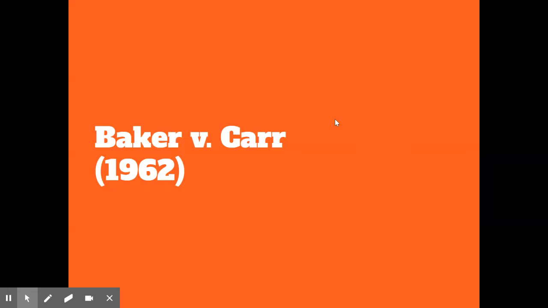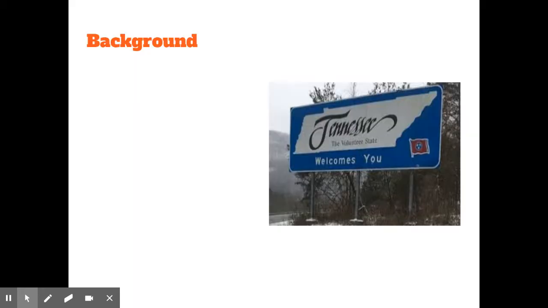The next mandatory Supreme Court case you need to know for the AP test is the first of the two related to gerrymandering. And this is the 1962 case of Charles Baker, who is a resident of Memphis, Tennessee, suing the state of Tennessee.